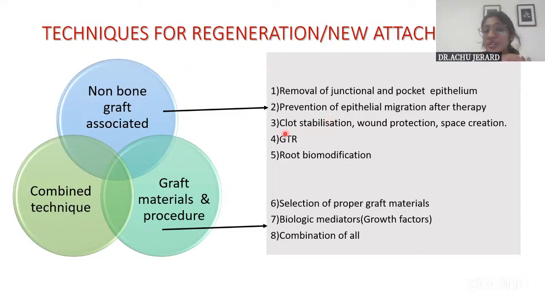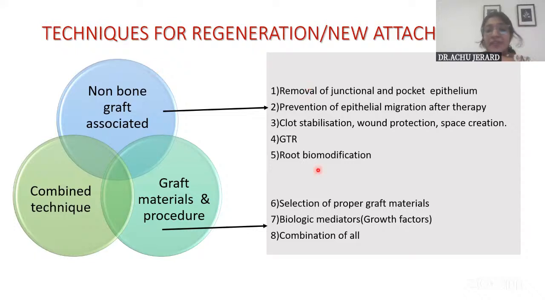Then the fourth one is GTR. And then root biomodification is an adjunct that is being performed. This is a short note also. Until this much, it comes under non-bone graft associated techniques. So there was a question like: define new attachment procedure and then enumerate in detail the non-bone graft associated. So you will have to write up to this and then in detail about these 5 procedures.